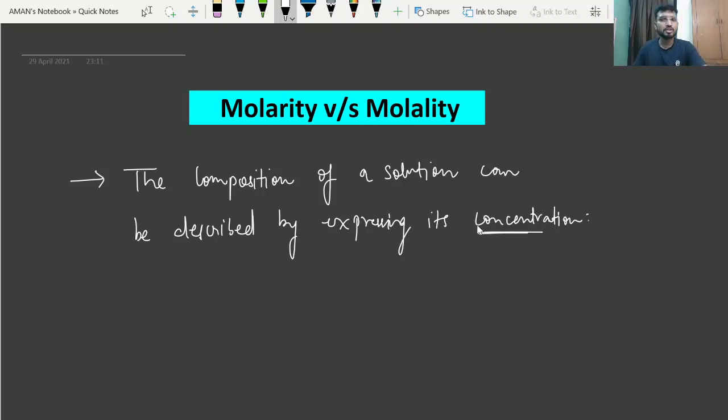The composition of any solution can be described by expressing its concentration.